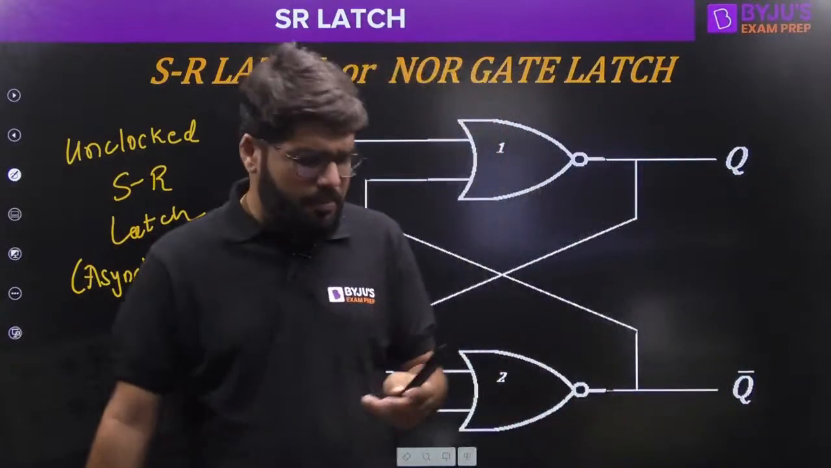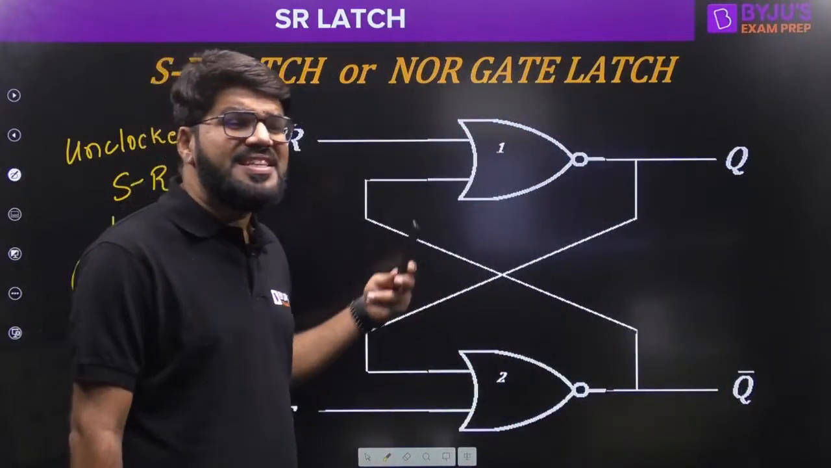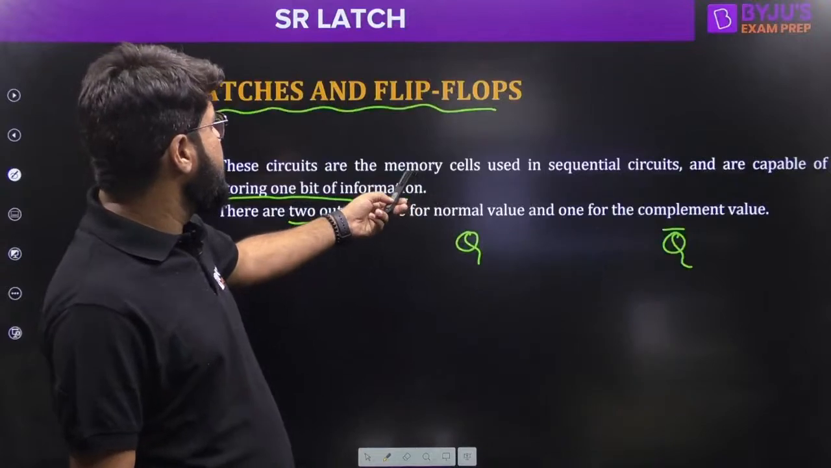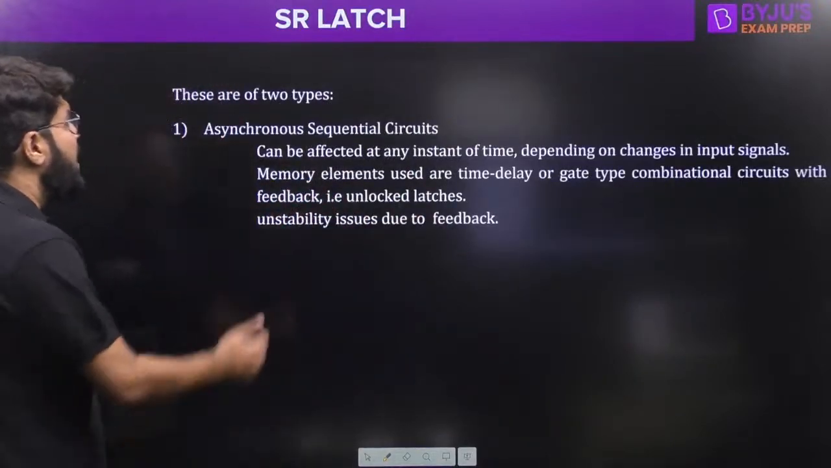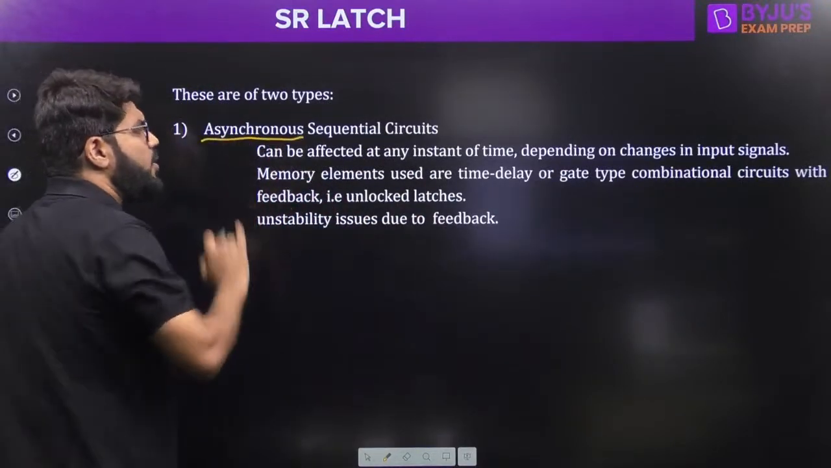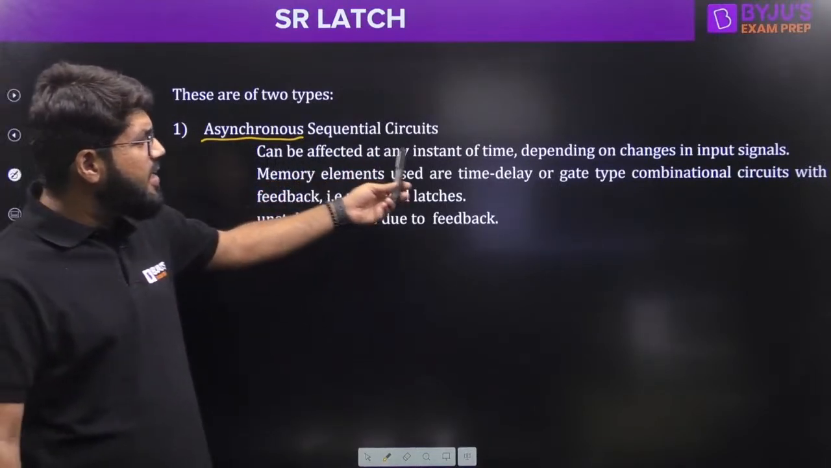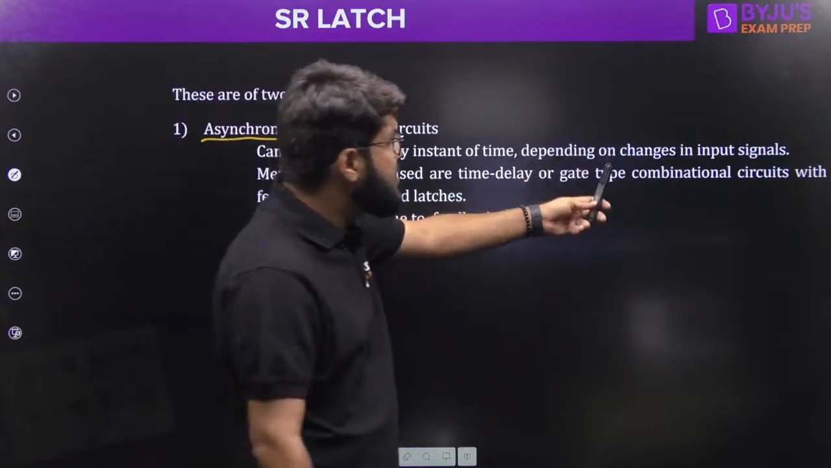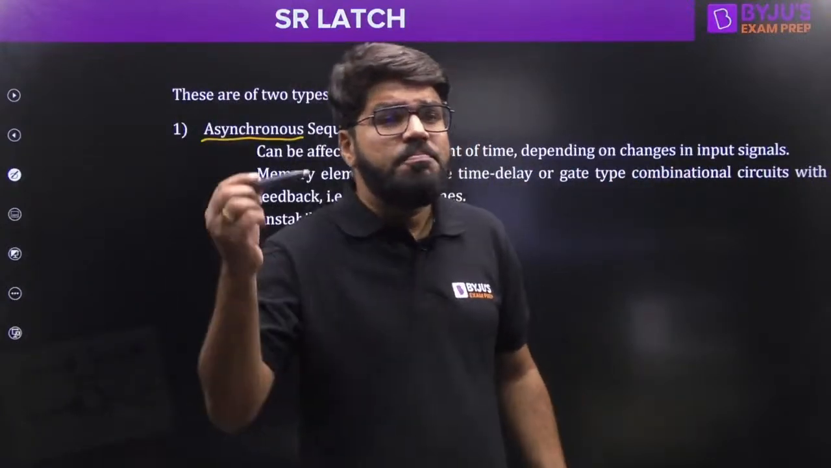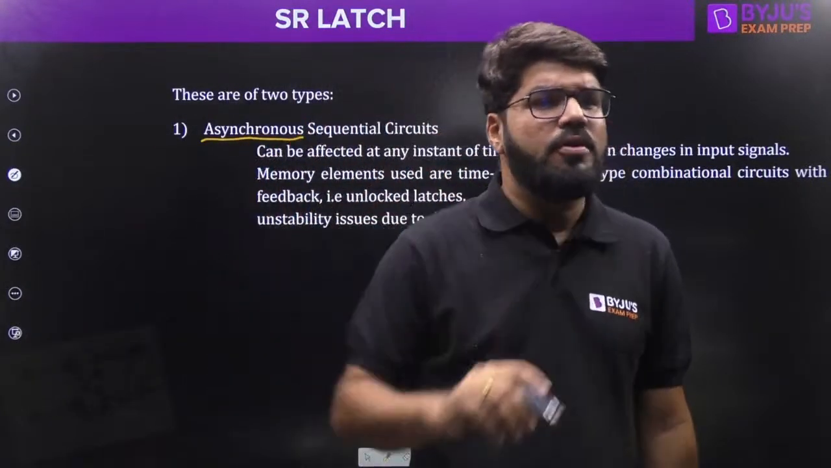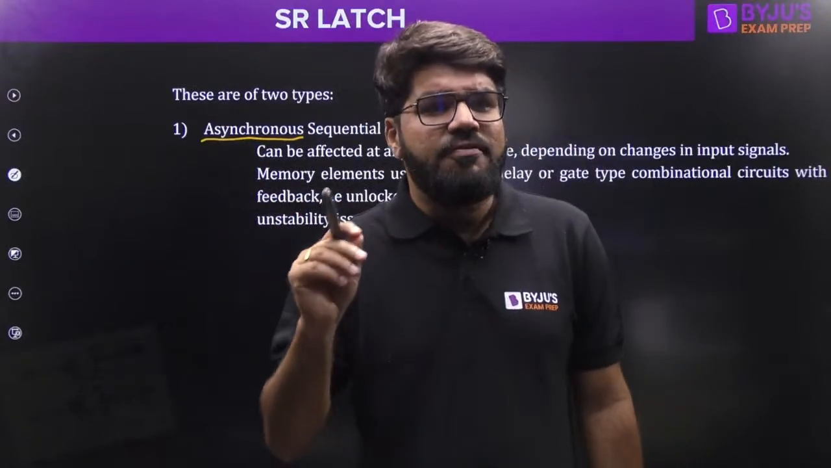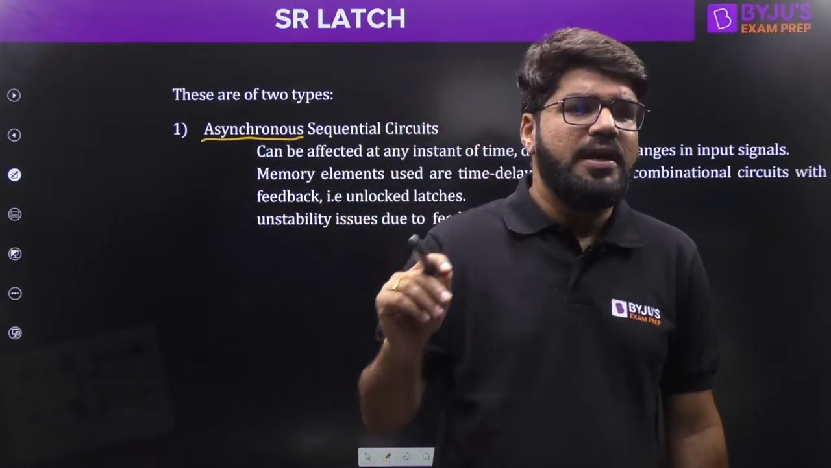Now, let us understand the problem here. I told you, there are some definitions I will explain with an example rather than going into theory. If I go back to the previous slide, what is the meaning of an asynchronous sequential circuit? An asynchronous circuit can be affected at any instant of time depending on the changes in the input signal. That means inputs can affect the system at any point of time.